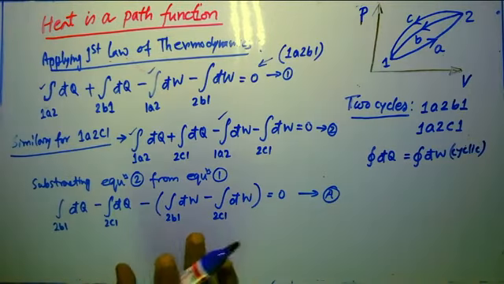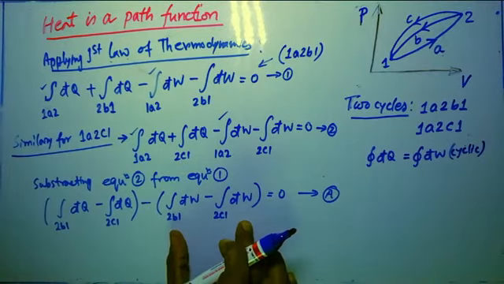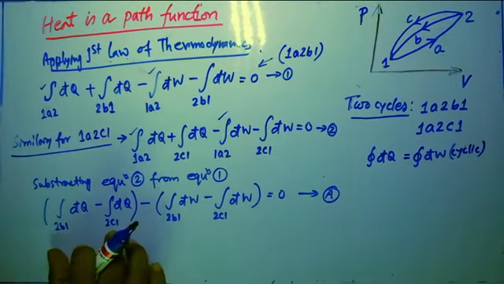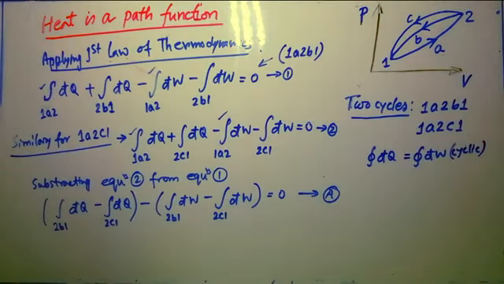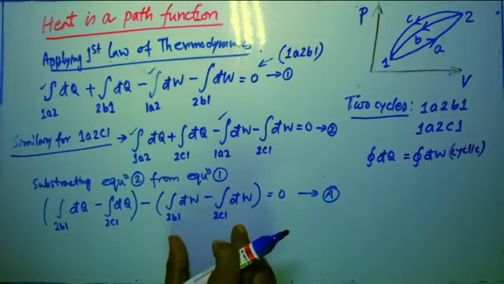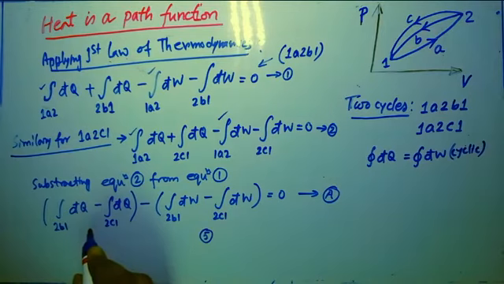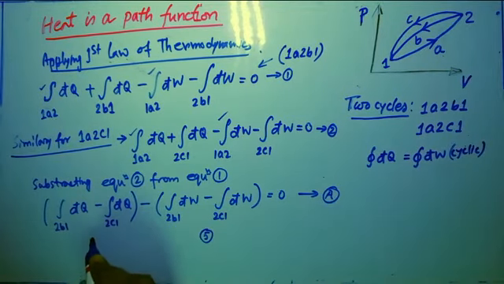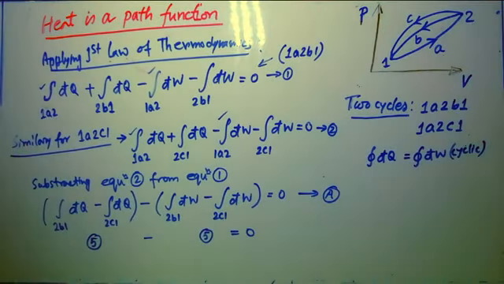Now from this equation, what we can see? We can see this work interaction difference and this heat interaction difference. If we subtract them, the result will be 0. What does this mean? That does mean that if suppose this work interaction difference is suppose 5, I am taking an example, so that heat interaction difference also must be 5, because the result will be equal to 0.